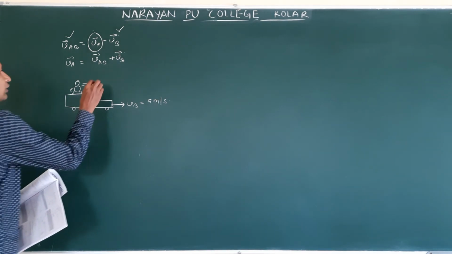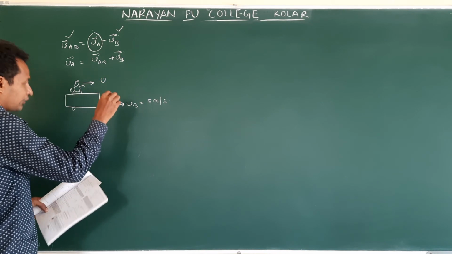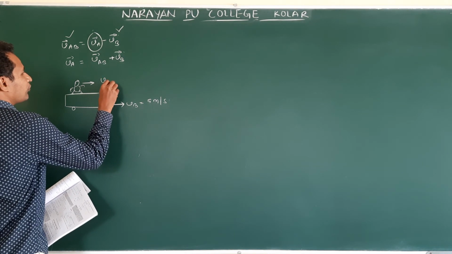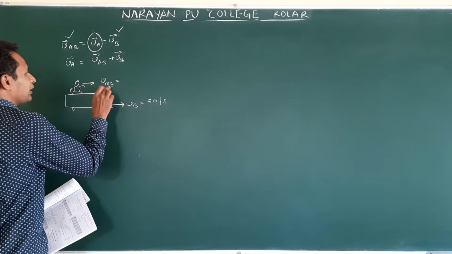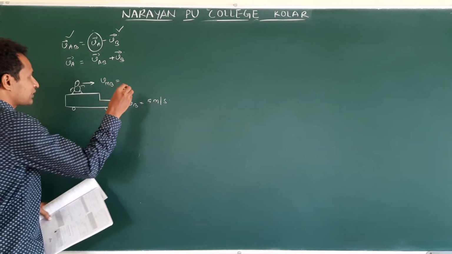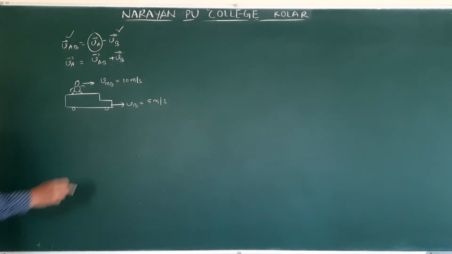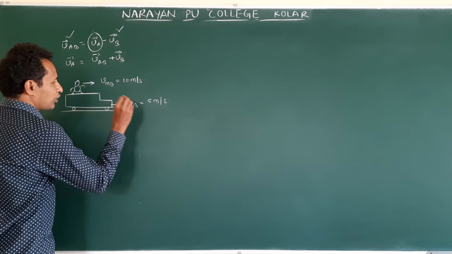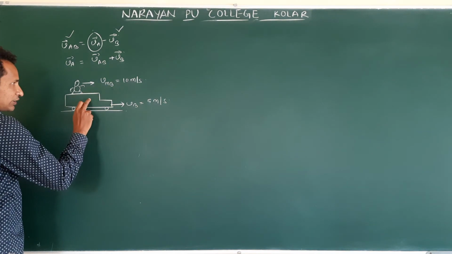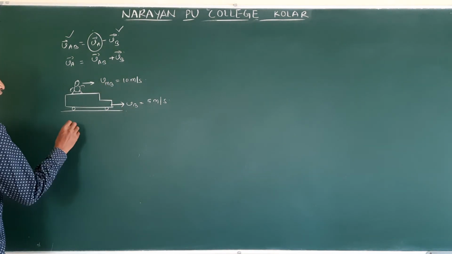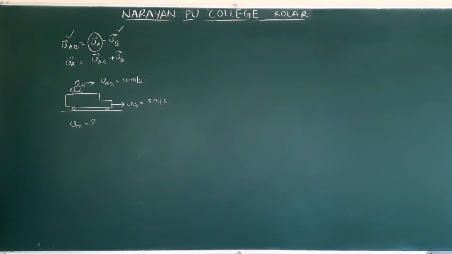So how do we write this? Velocity of man with respect to bus, VMB. This value is given as 10 meters per second. Okay, the velocity of bus with respect to ground, and the velocity of man with respect to bus is 10 meters per second. The question is the velocity of man with respect to ground.